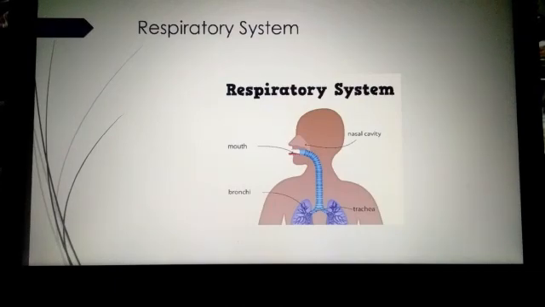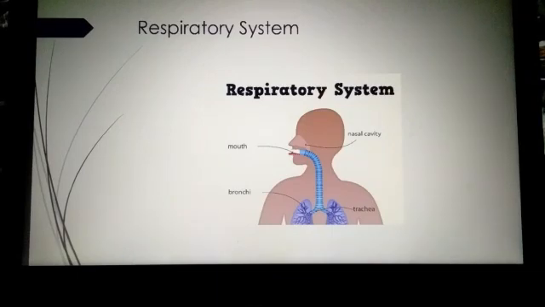When we are breathing, we are taking in oxygen. So the oxygen enters the body quickly. This speeds up the process of getting rid of carbon dioxide.